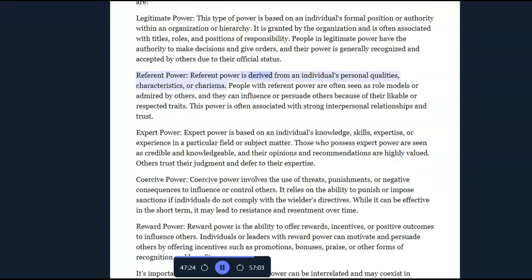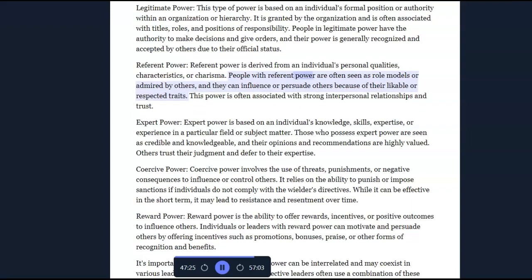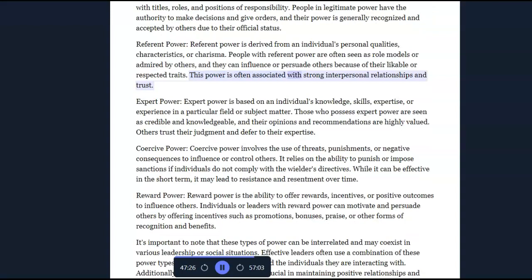Referent power. Referent power is derived from an individual's personal qualities, characteristics, or charisma. People with referent power are often seen as role models or admired by others, and they can influence or persuade others because of their likable or respected traits. This power is often associated with strong interpersonal relationships and trust.